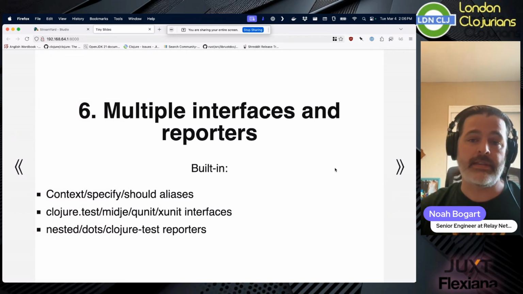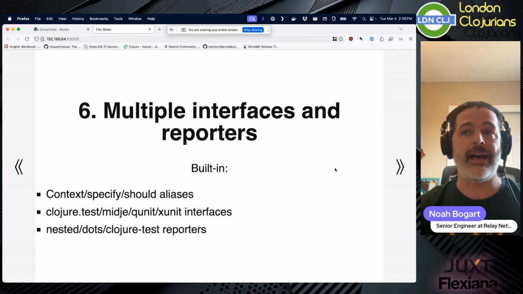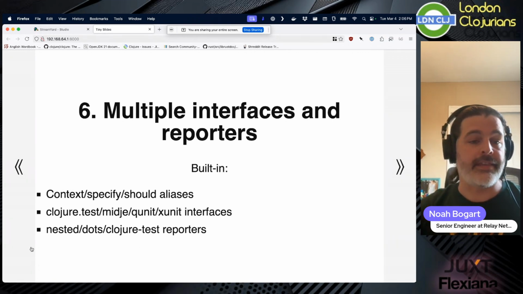And then the reporters that are built in, there are multiple of them. And so each of the reporters handles a different part of the reporting process, and they can all be combined. So you might want to have like the nested is the cool tree shape, right? So it shows you each of the contexts and each of the assertion blocks. The dots is just like in Kaocha or in Mocha, where each of the namespaces is grouped by parentheses, and then each of the tests that happens is a dot, etc.